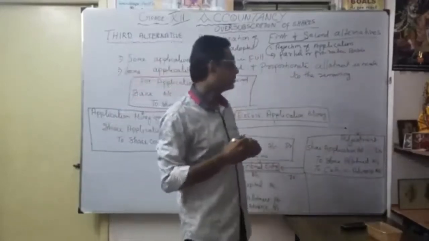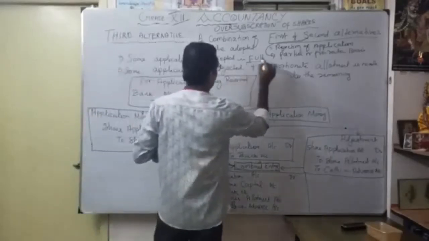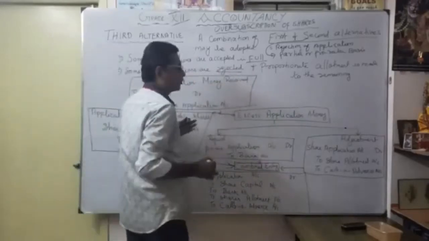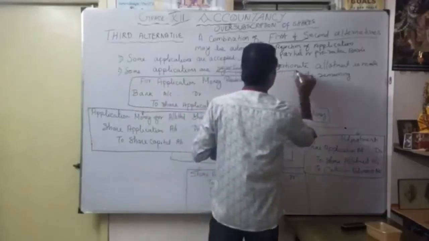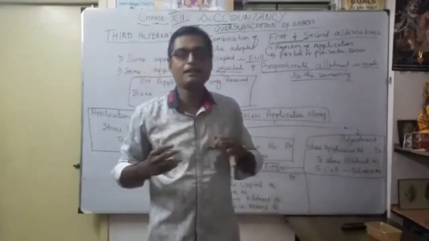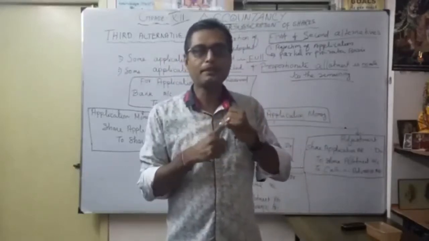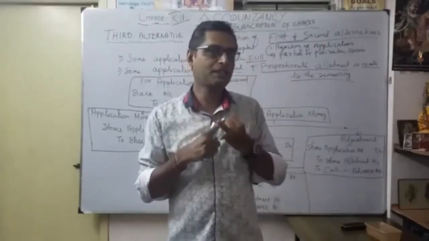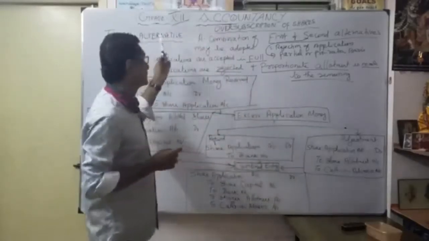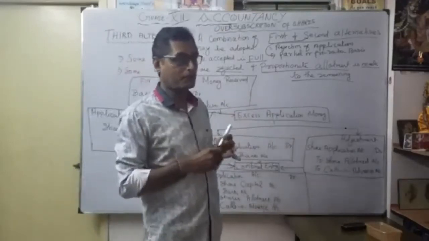What is the meaning? Some applications are accepted in full. Then some applications are rejected. Whatever balance remains, proportionate allotment is made to the remaining applicants. So whatever shares remain available are allotted proportionately. So three conditions apply here: whatever applied, we allot fully; then some applications are rejected; third, proportionate distribution of the shares. That is our third alternative, a very important one. For this scenario, how do we prepare the accounting entries for over subscription of shares?